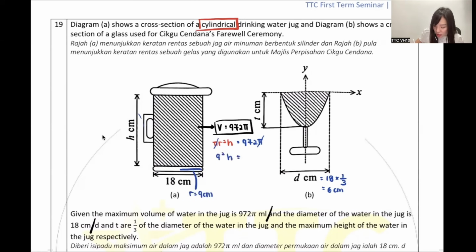So h equals 972, move it over, divide. 972 divided by 9 square. I get the height is actually 12. So isn't it the height here is 12? So can anyone tell me, if the height here is 12, what is the height here? Thank you. Of course, it's 4, because I'm using 12 times 1 over 3. Isn't it this one should be 4 cm for the T? Can? 4, who said 6? 4. So far, so good. Does everyone understand up to here first?